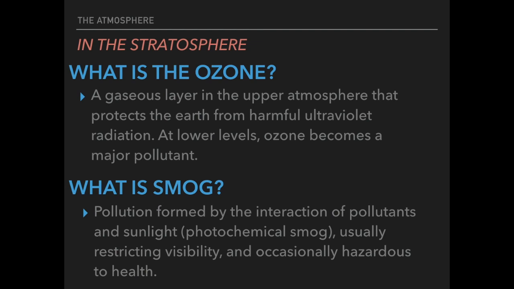Basically, pollutants interact with sunlight and restrict visibility, making it hard to see, making it look all cloudy, and it is very dangerous to our health because if we're breathing it in, these are chemicals. So it's not just dust or smoke. This is actually a chemical pollutant.